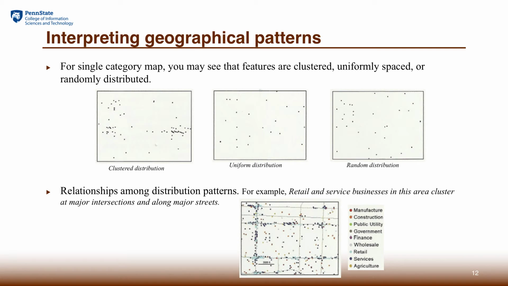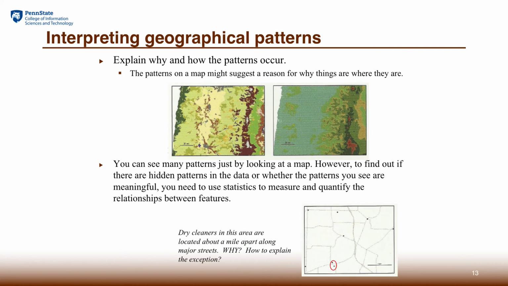One of the important steps of visual analytics is to use our mental schema, our mental knowledge, to guide our interpretation. When people observe some interesting pattern, it's very natural for them to pursue answers or explanations. One way to find out why a pattern occurs is to associate these patterns with potential causing factors. For example, forest vegetation is likely to be correlated with the elevation of the landscape.